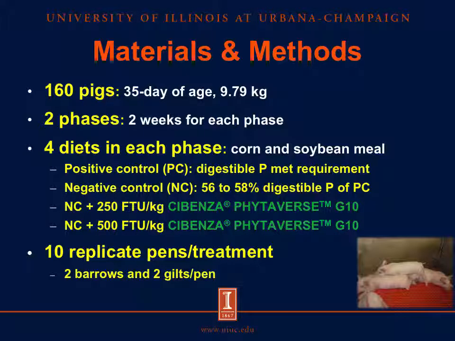The second diet was a negative control diet with 56 to 58% digestible phosphorus compared with the positive control diet. The third and fourth diets were the negative control diet plus 250 or 500 FTU per kilogram Sebenza Phytoverse G10. There were 10 replicate pens per treatment and 2 barrows and 2 gilts per pen.